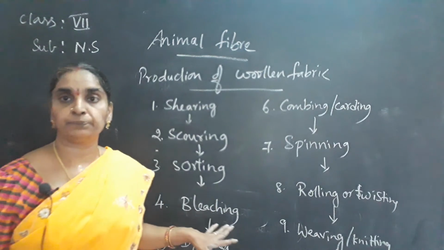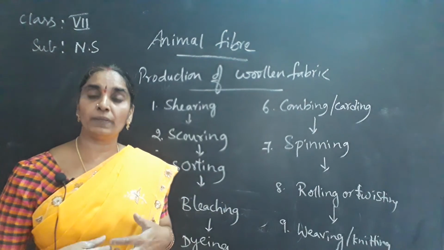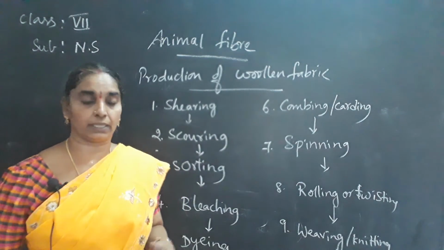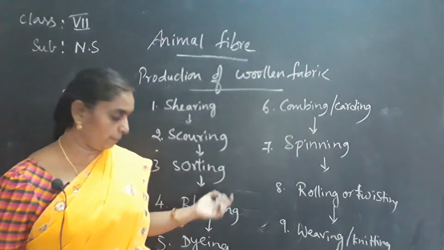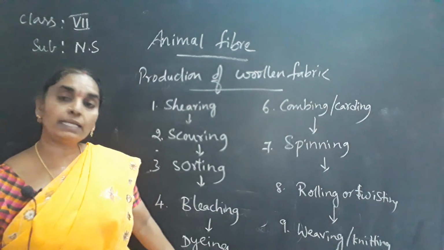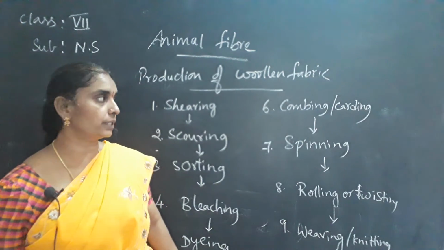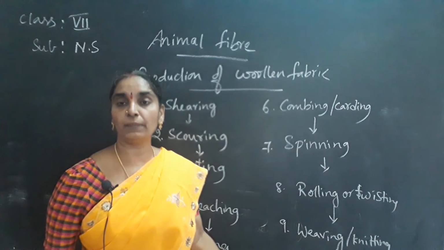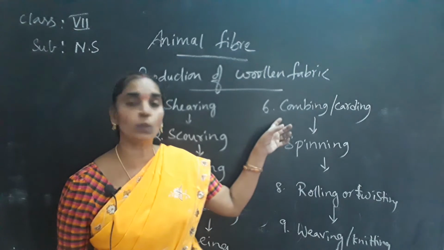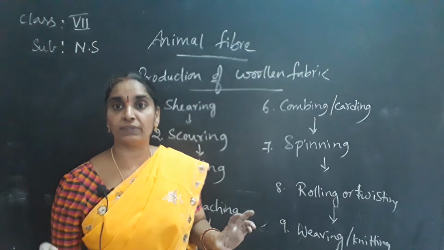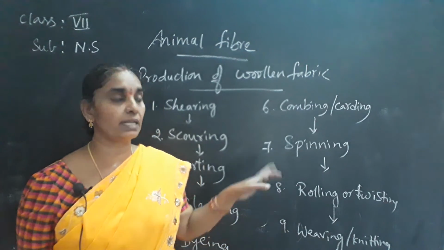Later, it is bleached. The color is removed so that the color you want to dye can be applied over it. So bleaching is done first for the fleece after sorting. Then the bleached fibers are dyed with the color that is wished for. Next, after dyeing, knots form in the fleece, so they are combed or carded and cleaned properly, removing any sticks or leaves present in it.